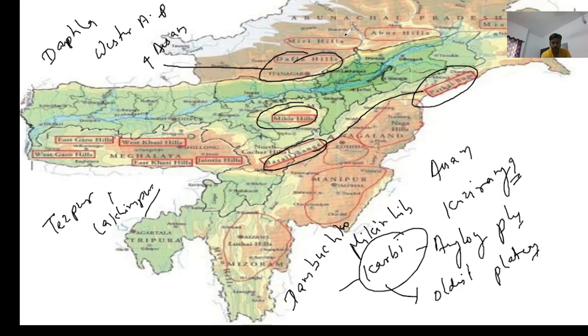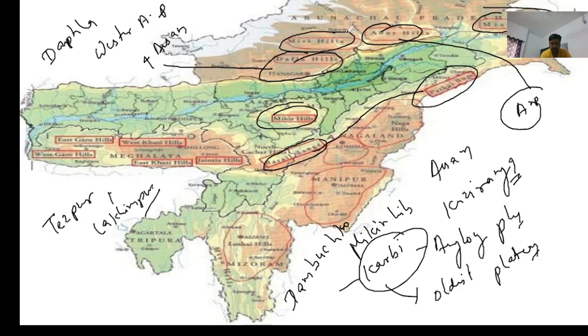Now Abor. Here you can see Abor Hills. Abor Hills are locating in Arunachal Pradesh near China border, isn't it? These Abor Hills are bounded by Miri and Mishmi.